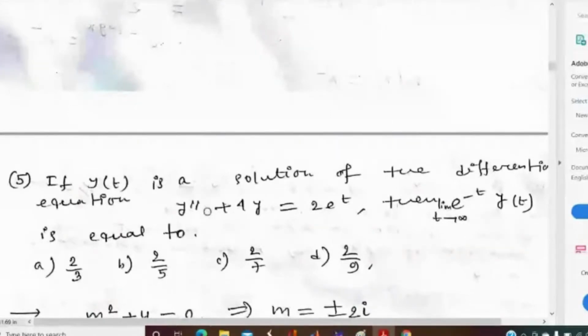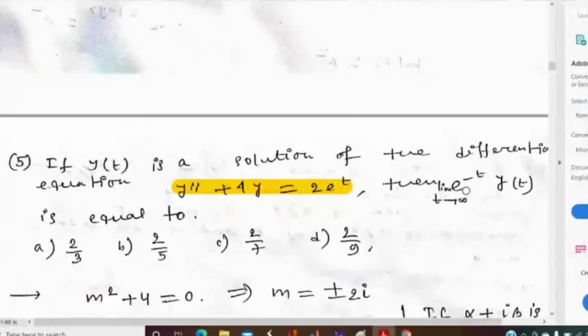In the next problem, the differential equation is given here, and we have to find the limit as t tends to infinity of e to the power minus t into y(t). What is y(t)? y(t) is the solution of the given differential equation.